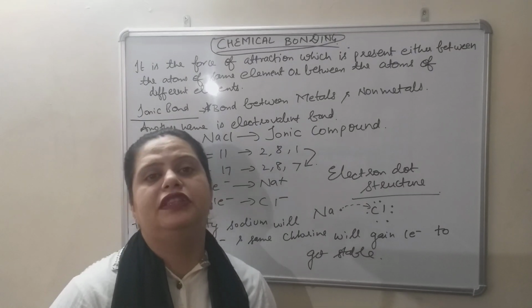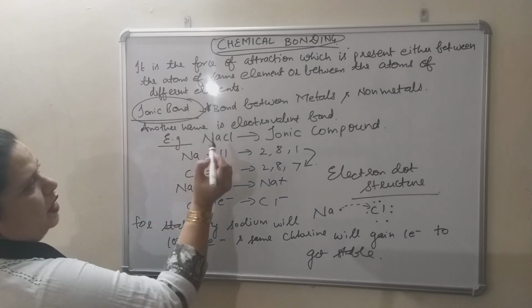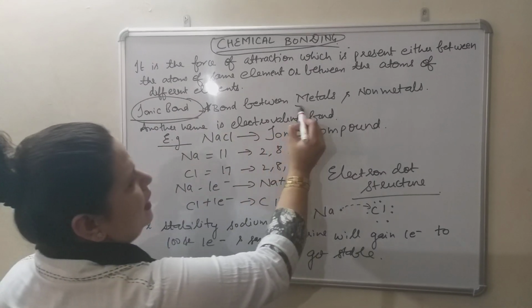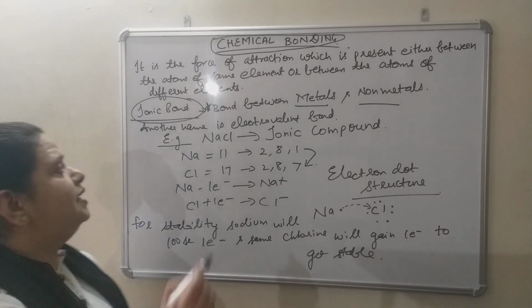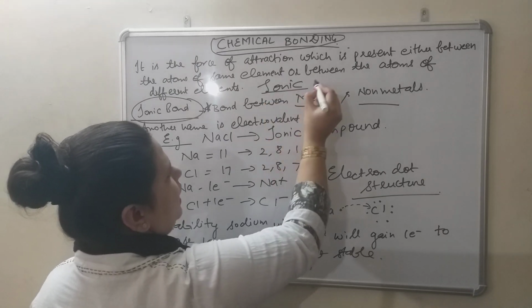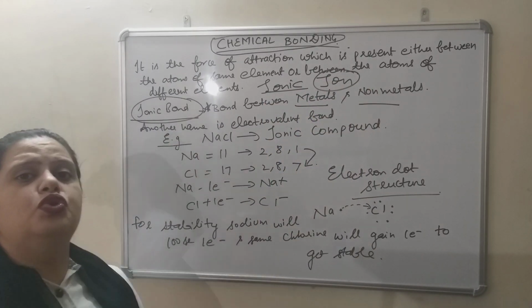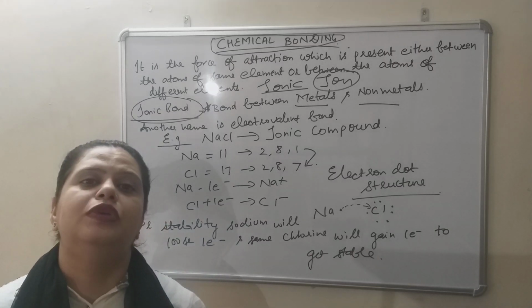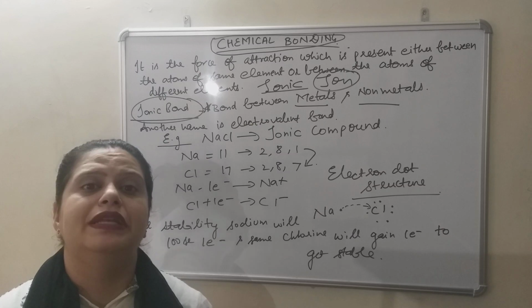So let us start with the first bond that I am going to discuss, ionic bond, which is present between a metal and non-metal. What is ionic bond? This word ionic is derived from which word? Ion. And what is ion? When an atom lose or gain electron, it converts into charged, we can say, particle, that is known as ion.